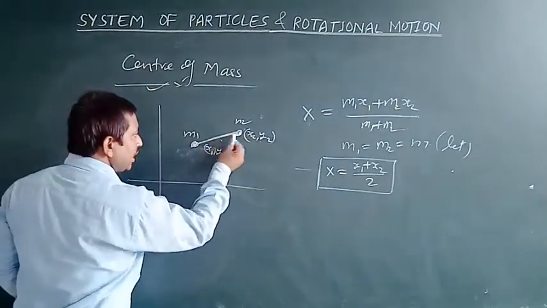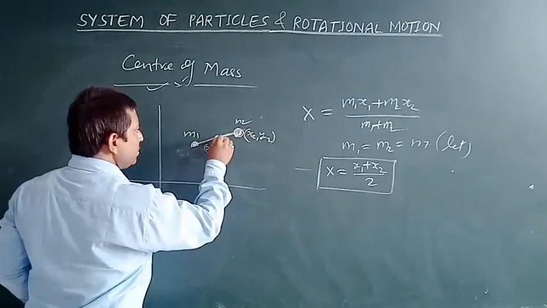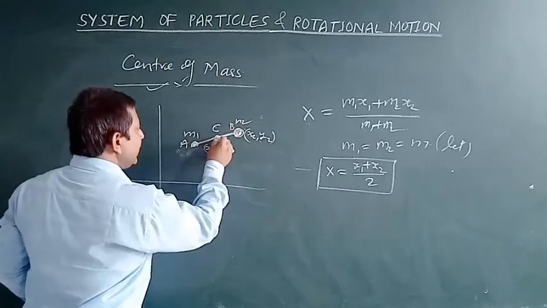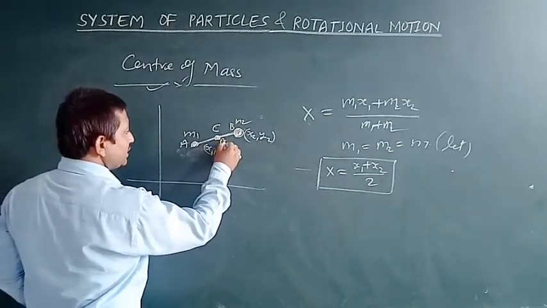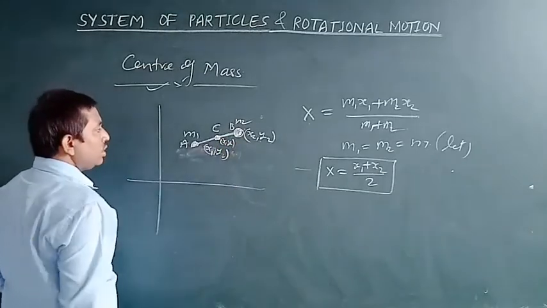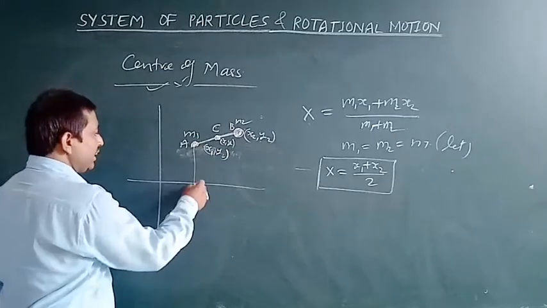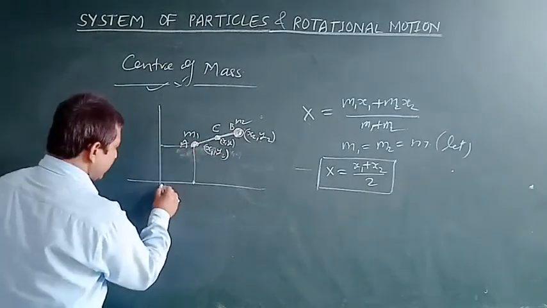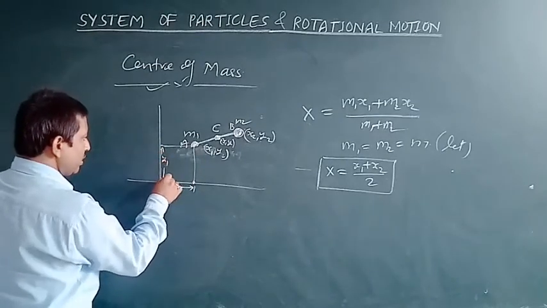If the center of mass lies on the line joining these two mass objects, and this point is considered as C, this one is A and this one is B, then what will be the coordinate of this C? The coordinate of C will be x comma y. If you want to calculate the value of this x and y, we can easily calculate it, and from here we get that this is x1 and this one is y1.